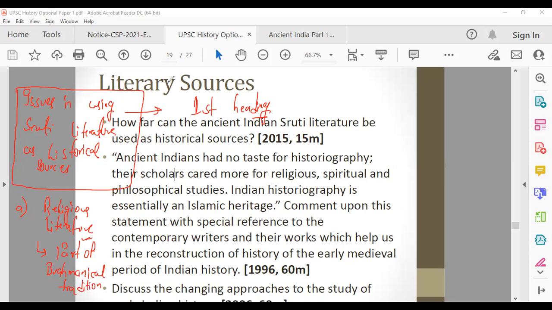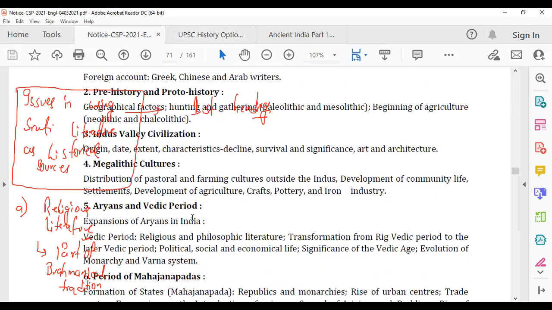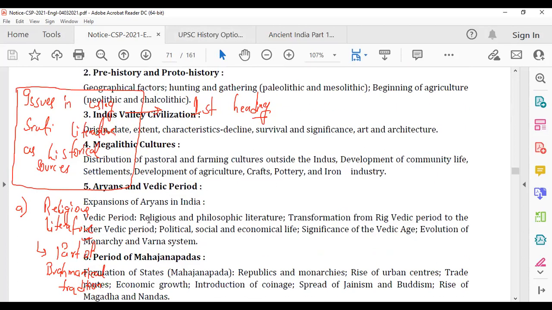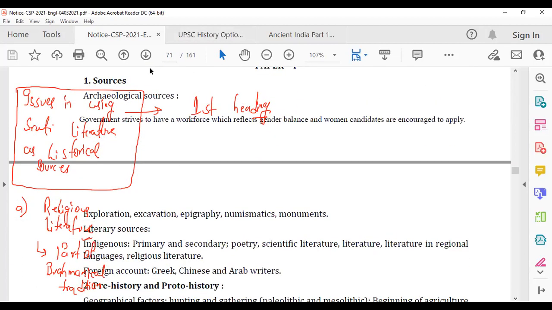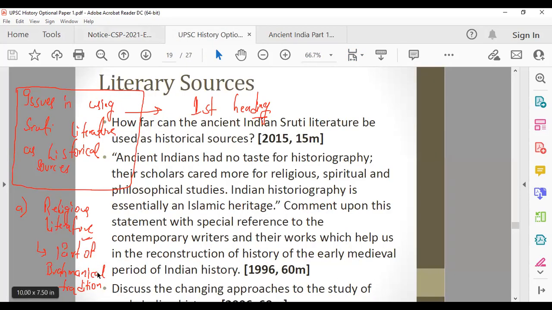What other parts? If you keep on seeing the syllabus, Aryans and Vedic period, most of the things we will already be doing today in our question. So when we read Aryans and Vedic period, things will become much easier for us. That is the beauty of this topic, sources. What we are trying to talk about, this question, is how far it can be used. It is a part of the Brahmanical tradition, this Vedic literature.